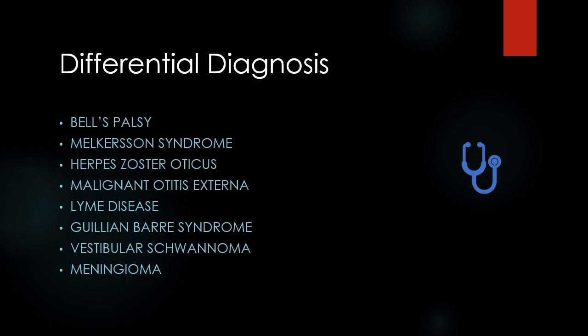Now we'll see all the conditions one by one and try to rule them out to find out the most probable diagnosis. Bell's palsy. It is the most common idiopathic facial nerve paralysis, and I'll discuss this further later in the video. Melkersson syndrome. This one is also an idiopathic disorder, and it typically consists of a triad of facial paralysis, swelling of lips, fissured tongue. As the complete triad is not observed, we can rule out this condition.